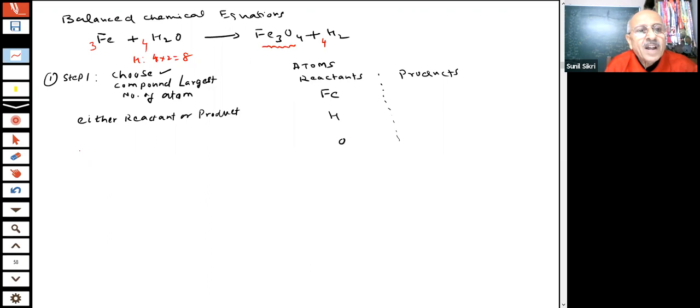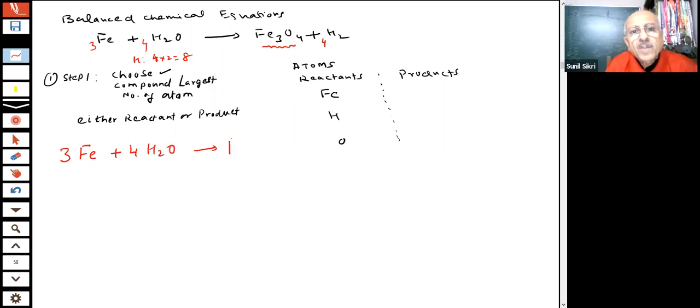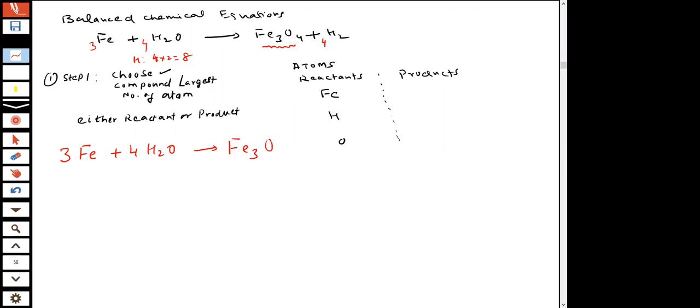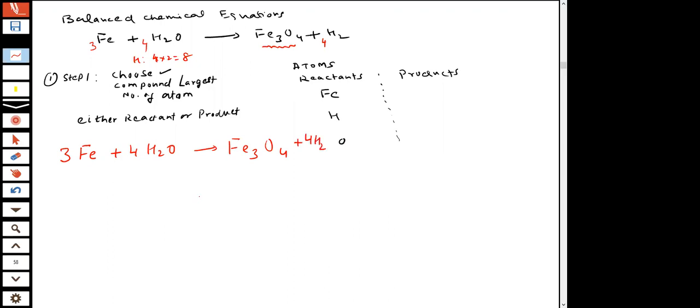Students, what is our answer then? 3Fe plus 4H2O gives Fe3O4 plus 4H2. Can you tell me now, is this reaction balanced or not, students?